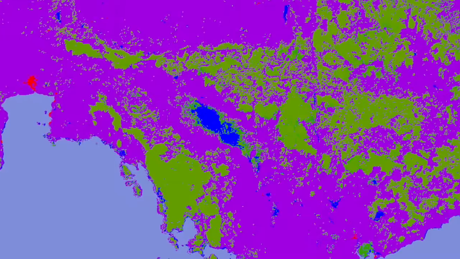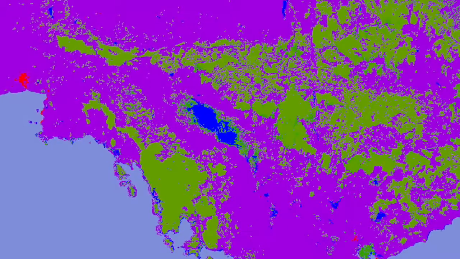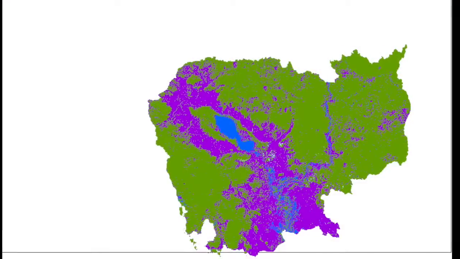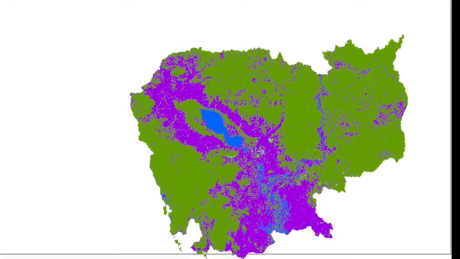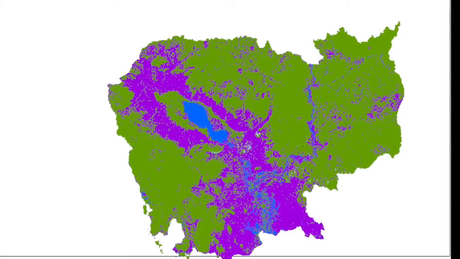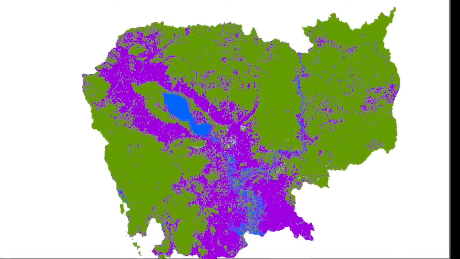In this map, the 8 different classifications of forest are all the same shade of green, and everything else, beside urban areas and water, is purple. The blue is the Tonle Sap Lake, which is the lowest point of elevation in the country, with elevation rising as distance from the lake increases. For comparison, we also simplified the Open Development map of 2000 into the same categories of forest and non-forest as the UN map was classified.